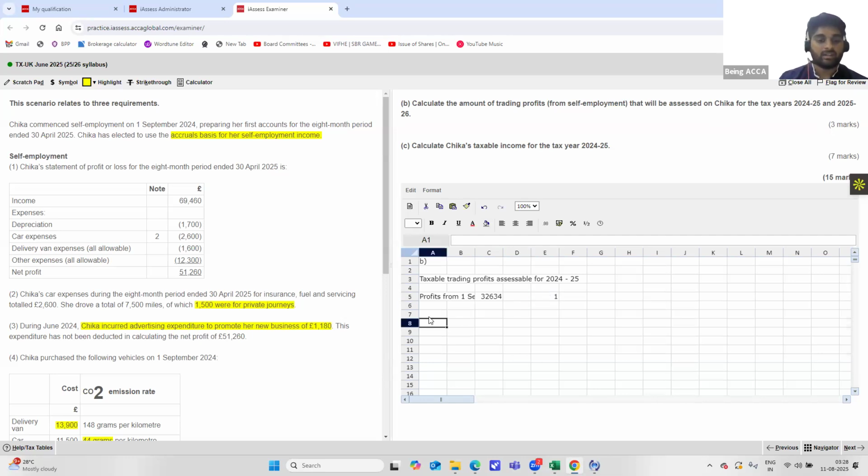Next, taxable trading profits assessable for 25 to 26 would be profits from 6th April 2025 to 30th April 2025.